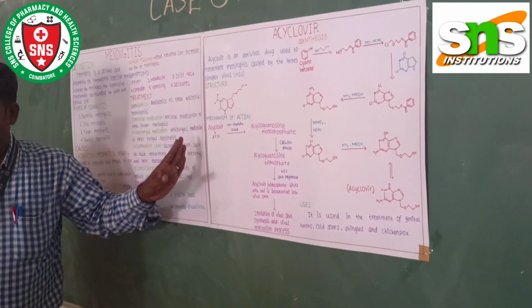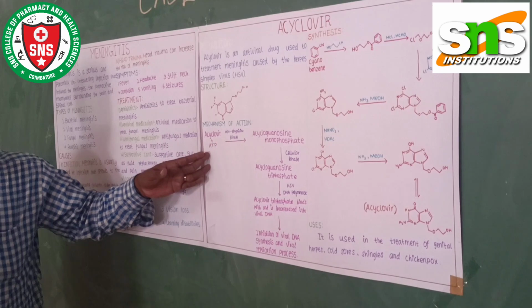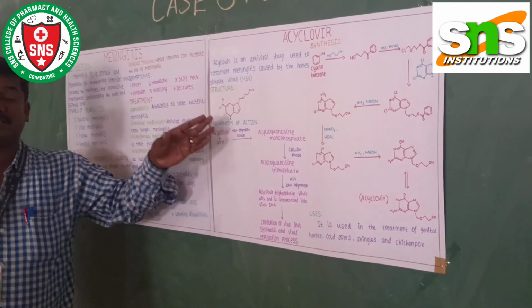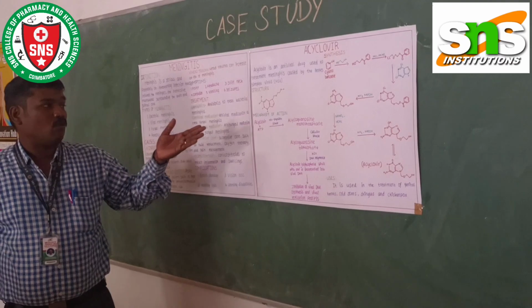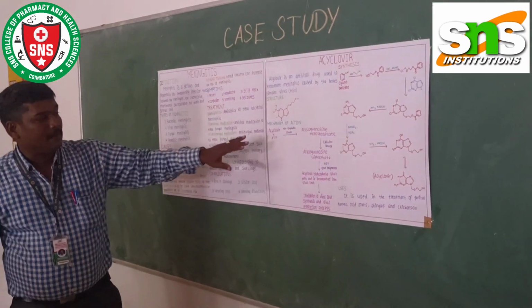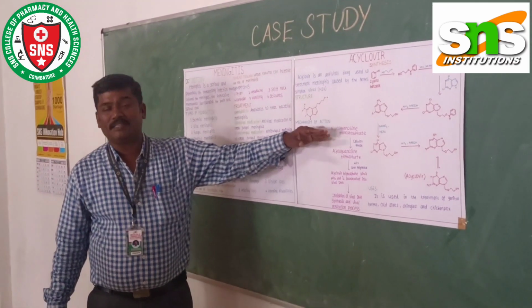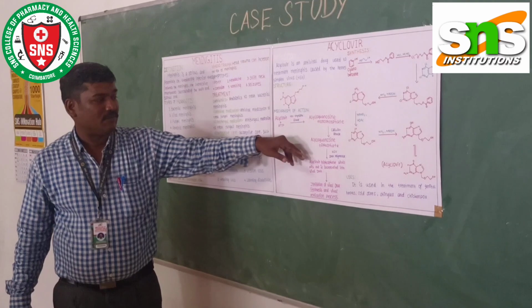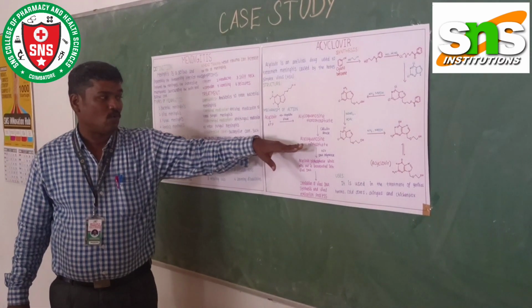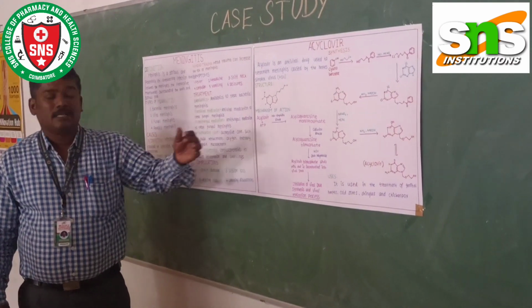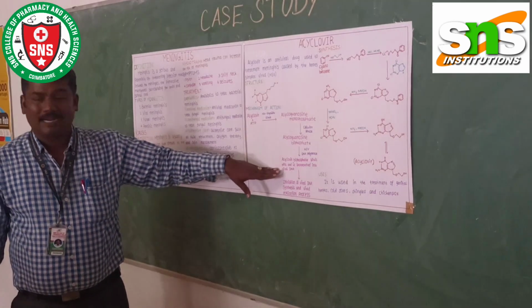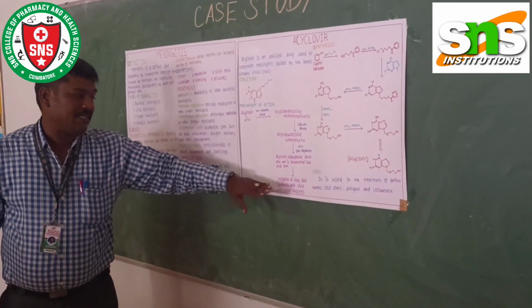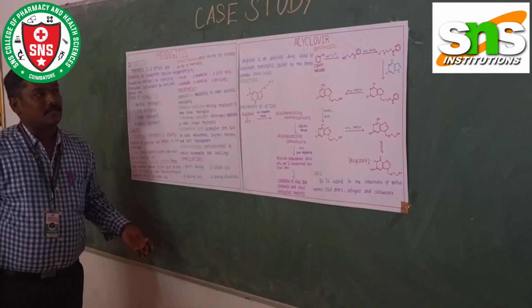Okay, so acyclovir will be added with the ATP. In presence of the enzyme HSV thymidine kinase, it will be converted into acycloguanosine monophosphate. In presence of cellular kinase and addition of ATP, it will be converted into triphosphate, acycloguanosine triphosphate. This is followed by incorporation into the viral DNA, which will inhibit the synthesis as well as the replication process.